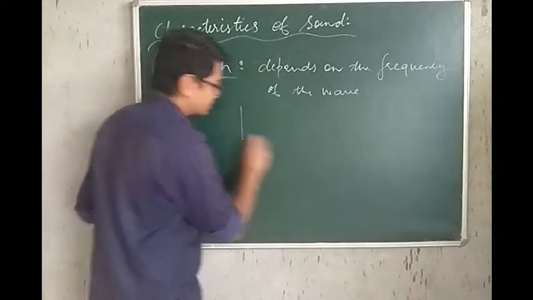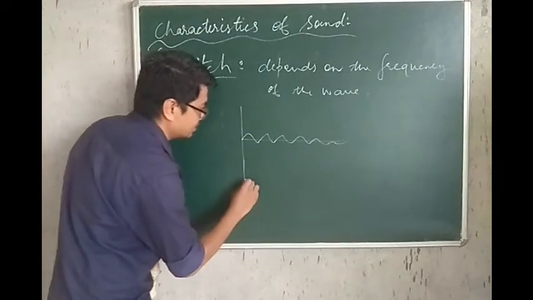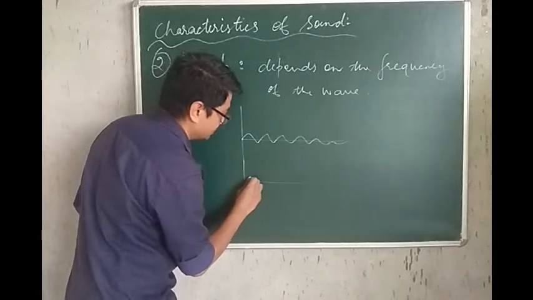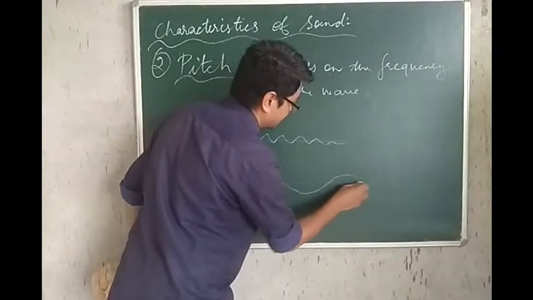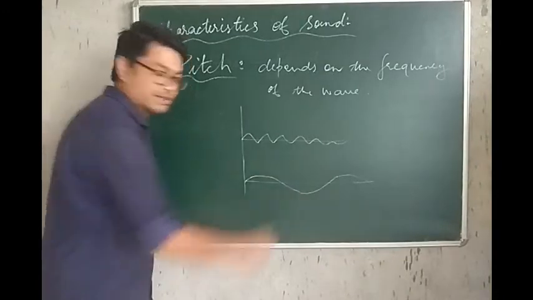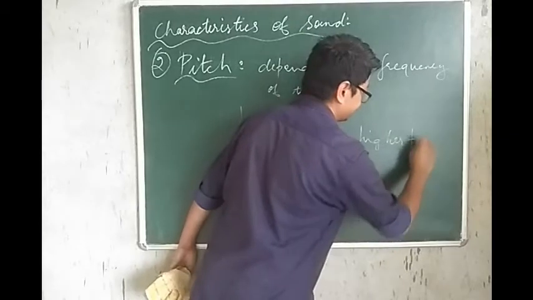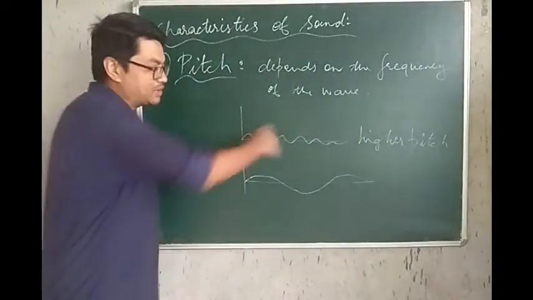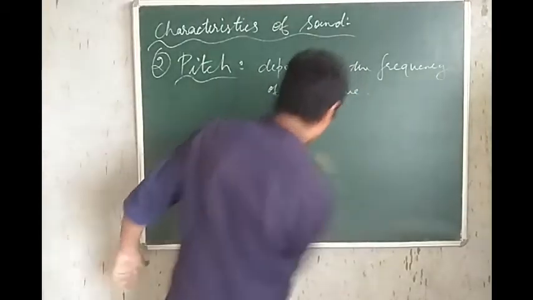So we have two sound waves, although they may have the same amplitude. You can see that this has a higher frequency than this sound, so therefore this will have a higher pitch, because its frequency is more, the number of waves is more. So this is about the pitch of sound.